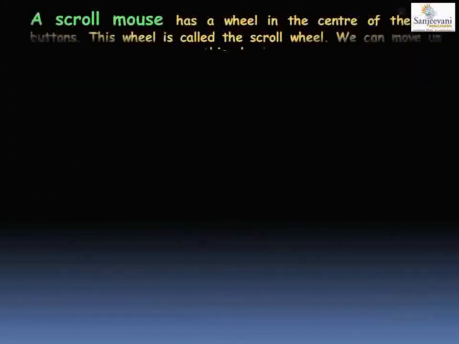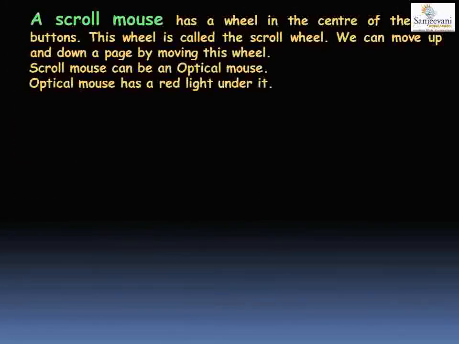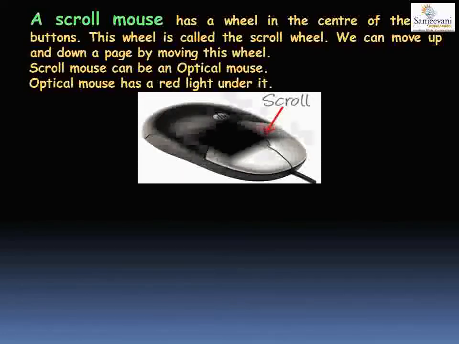We are going to see different kinds of mouse that are being used nowadays. The first one is a scroll mouse. Can you see in the image the red arrow is pointing towards the wheel in between the two buttons. This wheel is known as a scroll. When you scroll this wheel, it moves the page on the computer up and down.